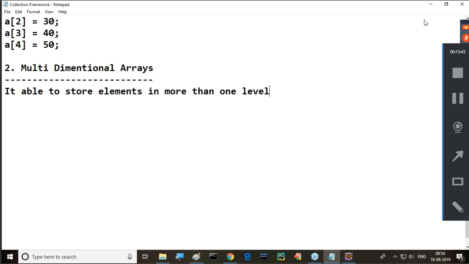Level in the sense dimension. Observe this clearly. In multi-dimensional arrays, in general, we are going to take a 2-dimensional array. Answer my points here now, right, sir? It is able to store elements in more than one level. Okay, fine. Next one is which one?